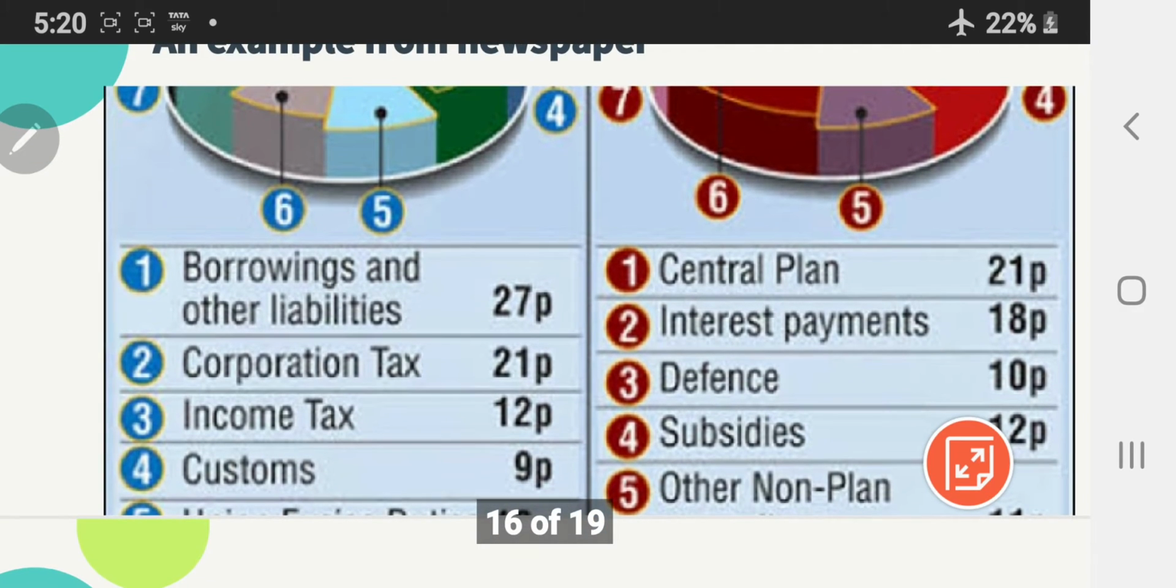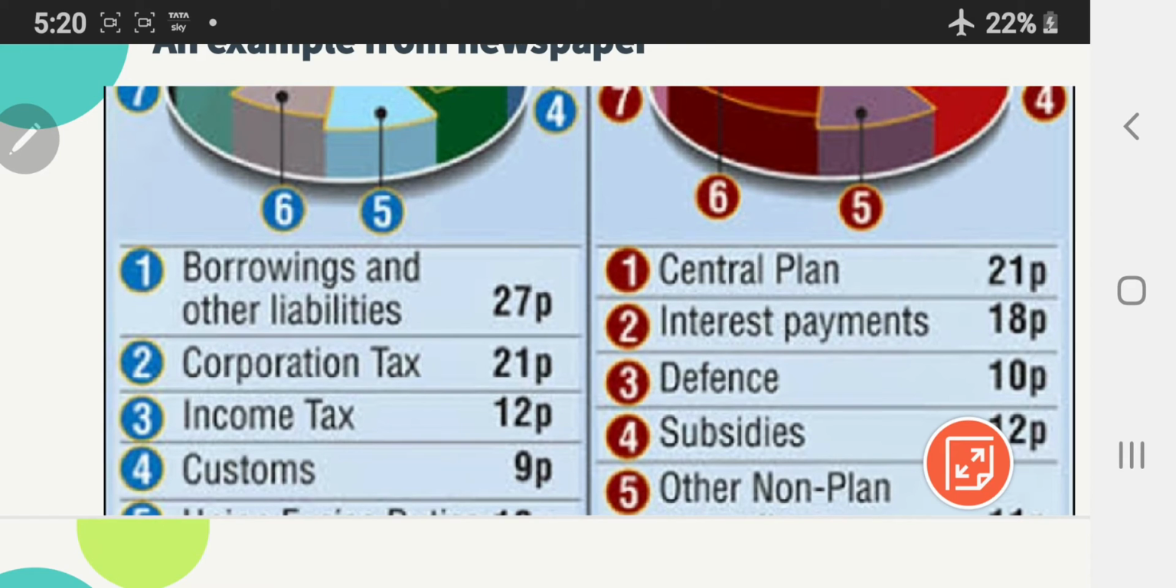Let's have a look at this example from the newspaper. There are components of the government budget which are shown here in this example. Let's have a look at them in detail. For example, one in the blue, borrowing and liabilities. Whenever the government borrows, there is an increase in the liability, thus a capital receipt. Corporation tax, income tax. The government is receiving money but no corresponding increase in the liability or decrease in the asset, which is an example of a revenue receipt.